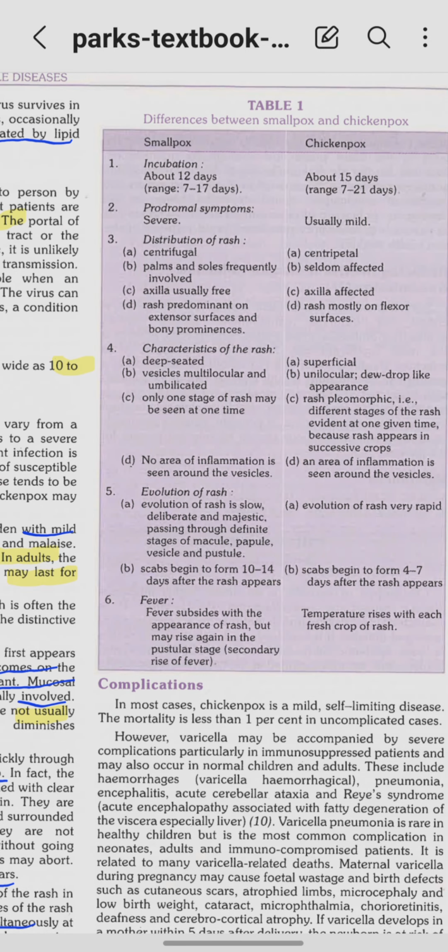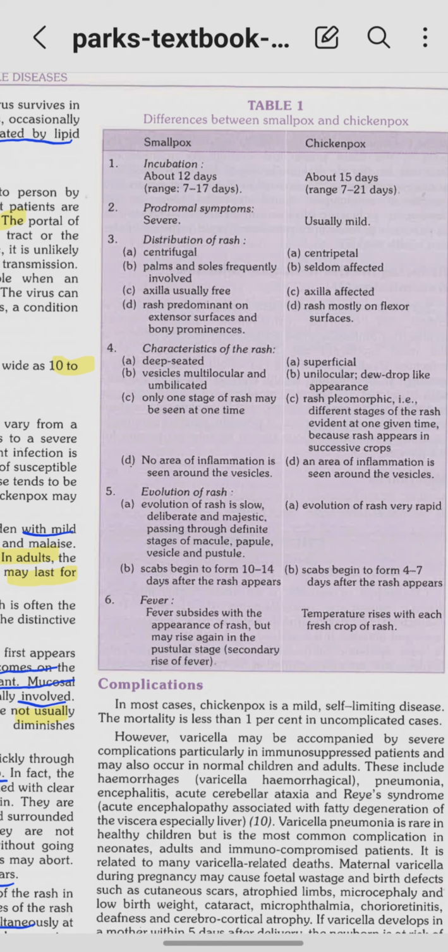Now what is the difference between smallpox and chickenpox? It can be asked as a short question, not a very common question, but yeah. Incubation for smallpox is around 12 days. In chickenpox we said it can go from 10 to 21 days, but usually it is around 14 to 16. We said an average of 15 days, right? Yeah, you can write 14 to 16 days. Now prodromal symptoms are severe in smallpox and usually mild in chickenpox, all right?